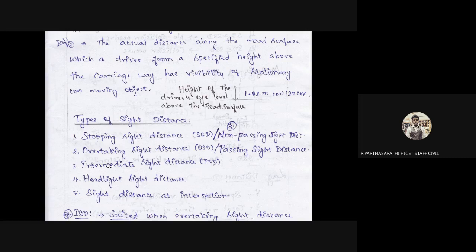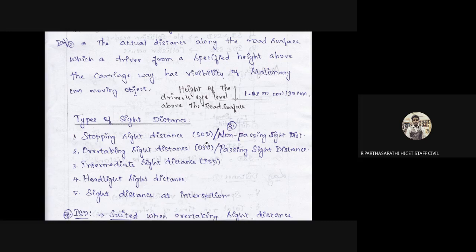The next is headlight sight distance. The headlights of all vehicles, buses, trucks, cars, autos, bikes, have to give a clear sight distance. This is called headlight sight distance. The next is sight distance at intersections. You have to move from lane 1 to lane 2, lane 2 to lane 3 for a diversion, from left to right, or for overtaking, so we maintain sight distance at intersections also.